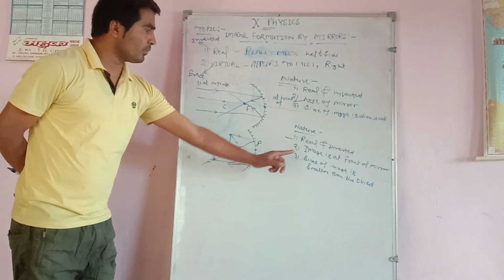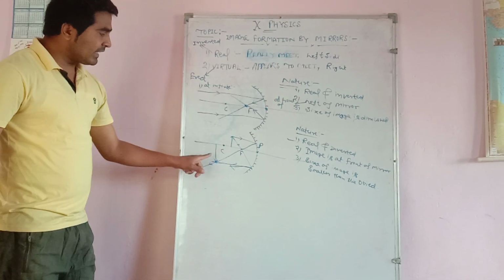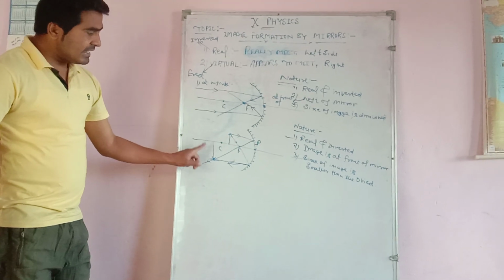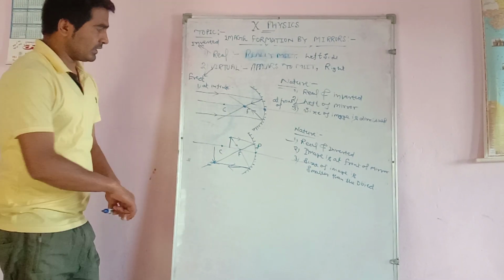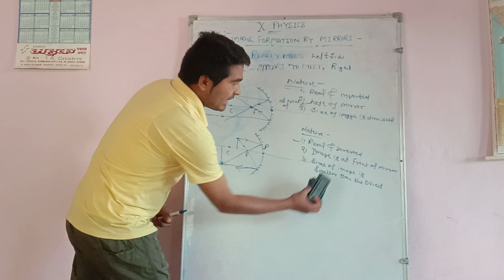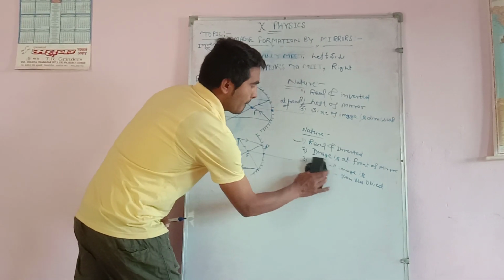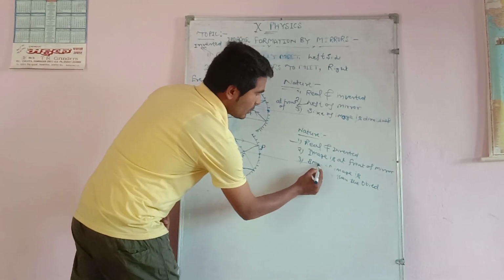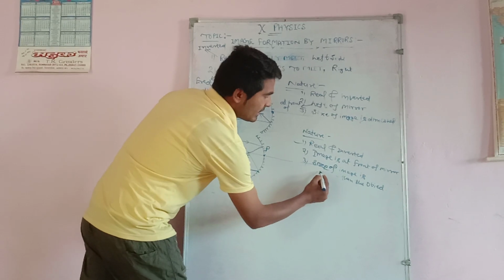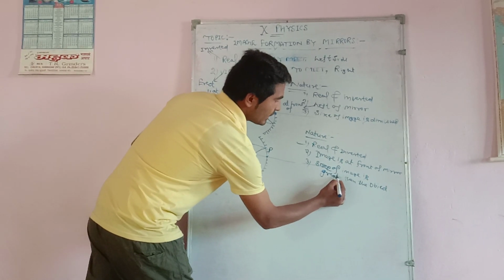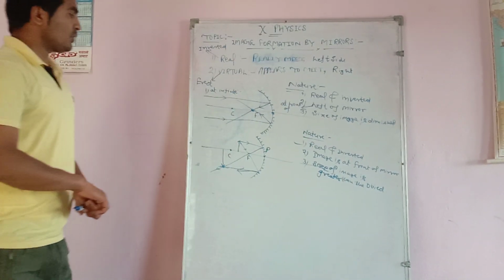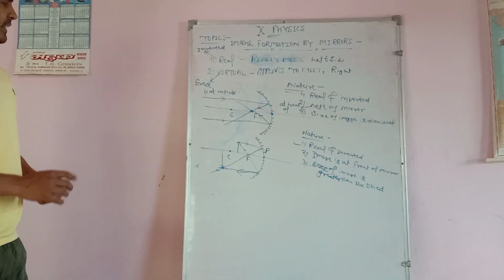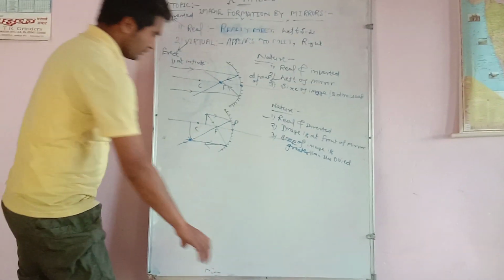Size of the object versus size of the image: in this case, the size of the image is greater than the object.